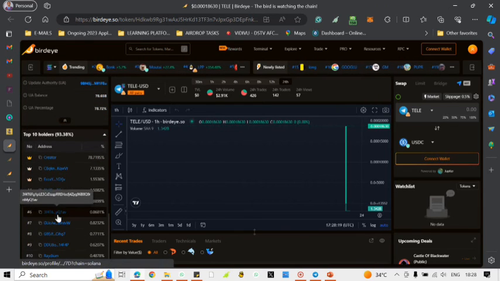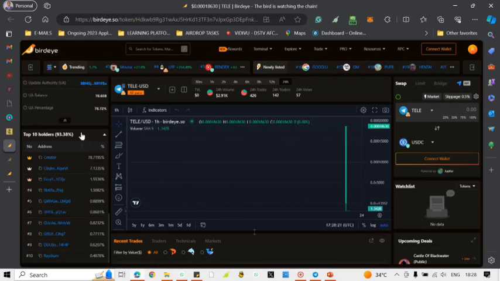This is a very, very bad investment you can ever put your money on. The creator is holding 79% of the total supply. You put your money there and wake up the next day and all your investment is gone, because if this creator decides to cash out and sell the whole 79% of the token, it's already a dead project.